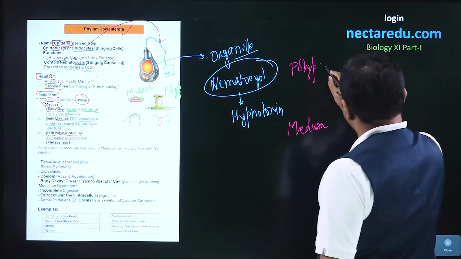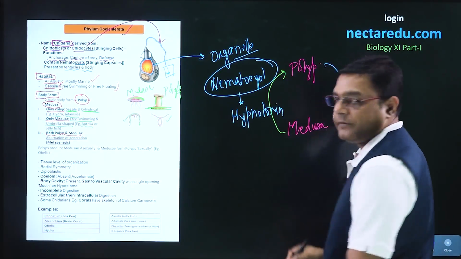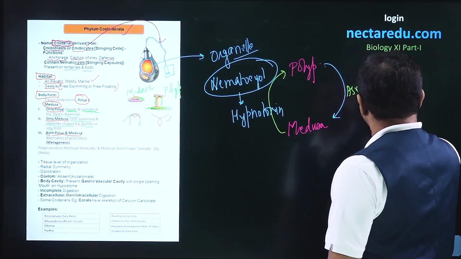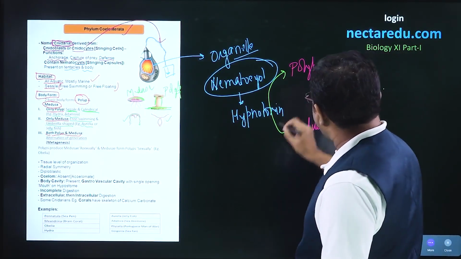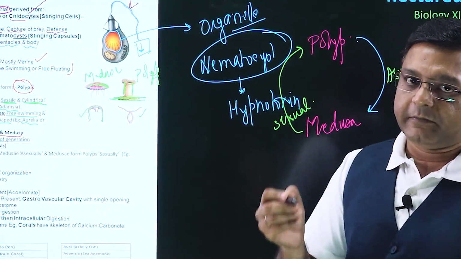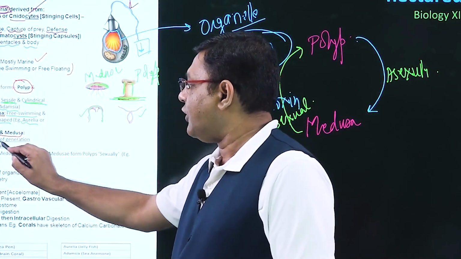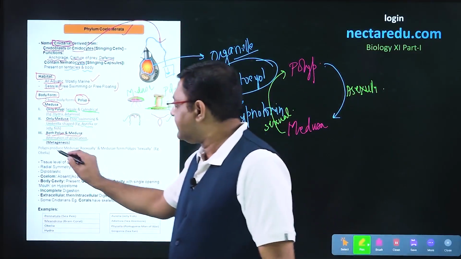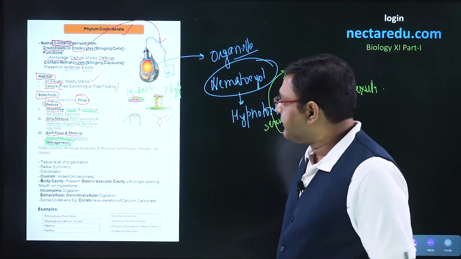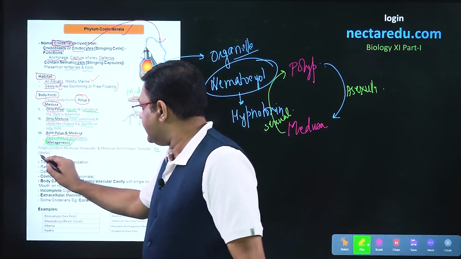This polyp will change into medusa, and this medusa will change into polyp. Whenever polyp changes into medusa, it changes by asexual method, and medusa changes to polyp by sexual method. So this alternation between polyp and medusa will keep on happening, and that is why we say that alternation of generation is present, and this particular condition is technically known as metagenesis. Example of coelenterate in which alternation of generation is present is Obelia.